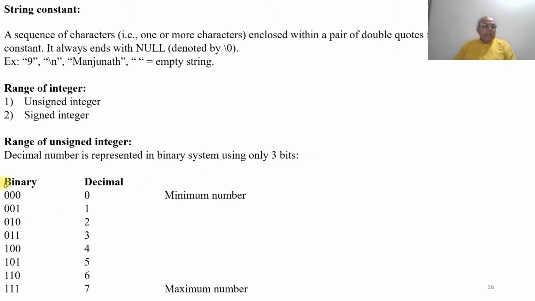So the binary 000 is the decimal number 0, which is the minimum number. 001 becomes 1 in decimal. 010 becomes 2. 011 becomes 3. 100 becomes 4. 101 becomes 5. 110 becomes 6, and 111 becomes 7, which is the maximum number.